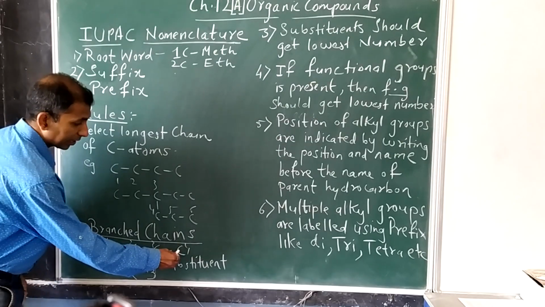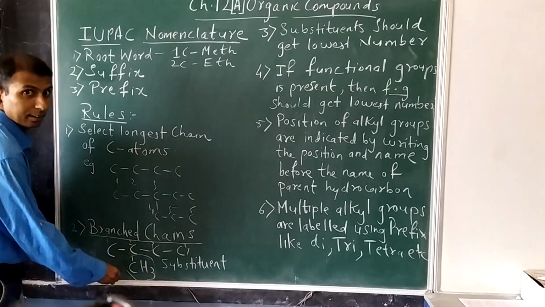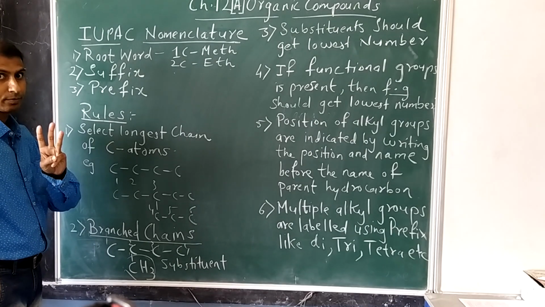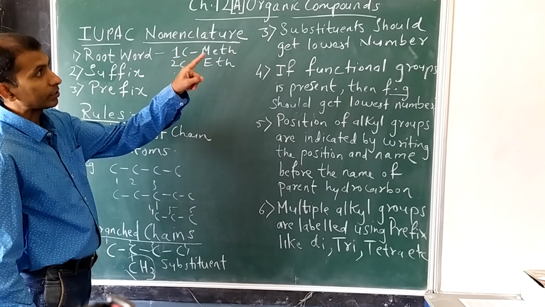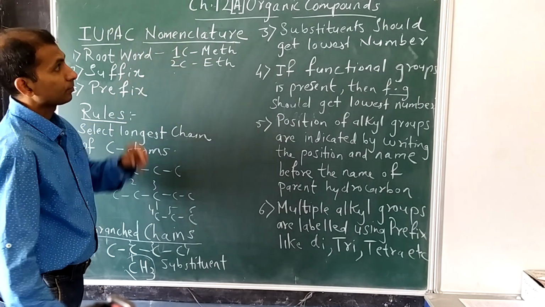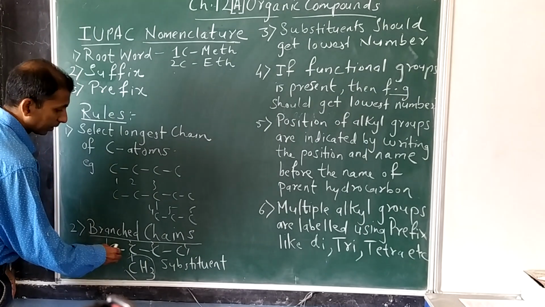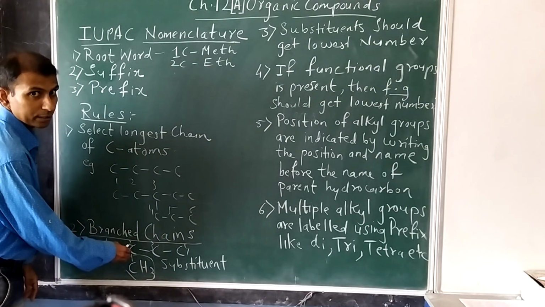I have not started from this carbon atom because then this substituent would get the third position. Substituent should get the lowest position or lowest number. So that's why we start numbering from this side, where the substituent gets the lowest number, that is 2.